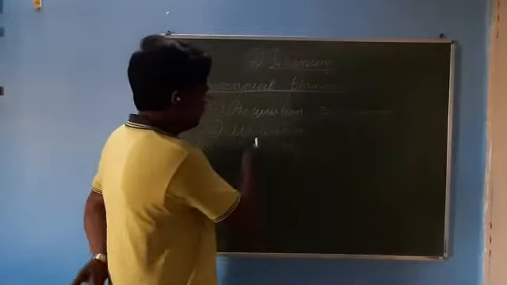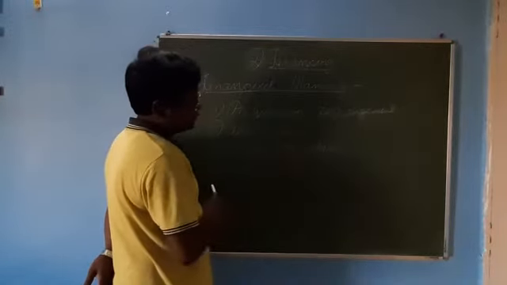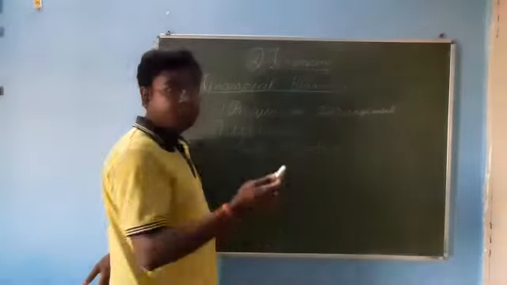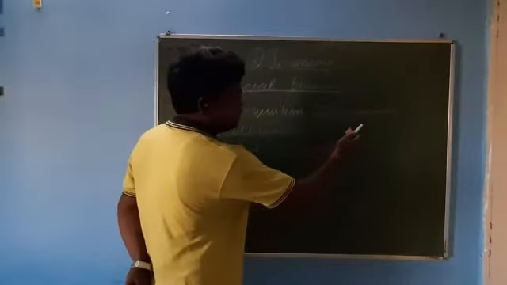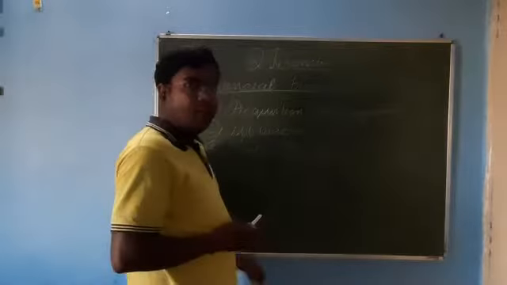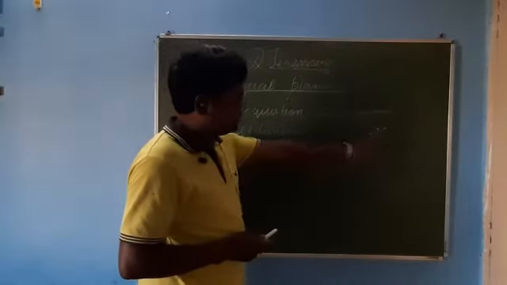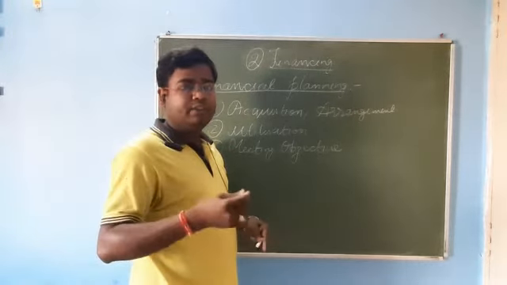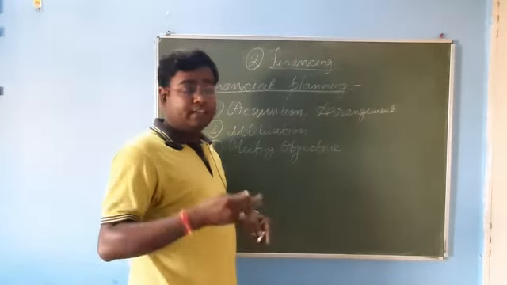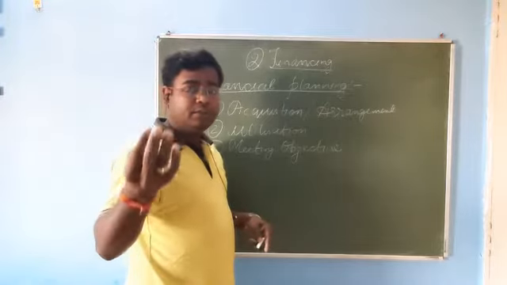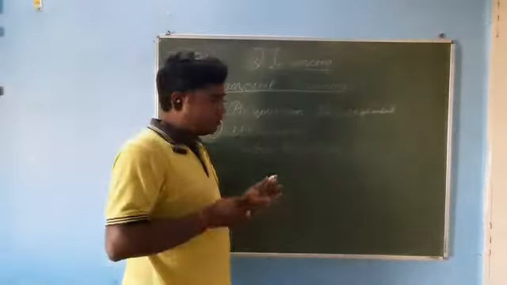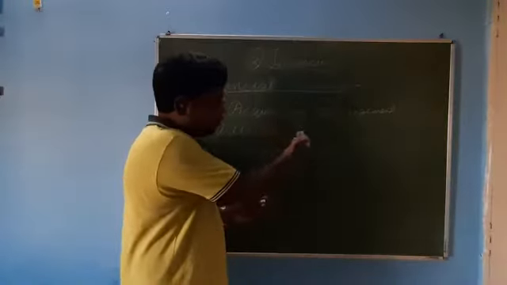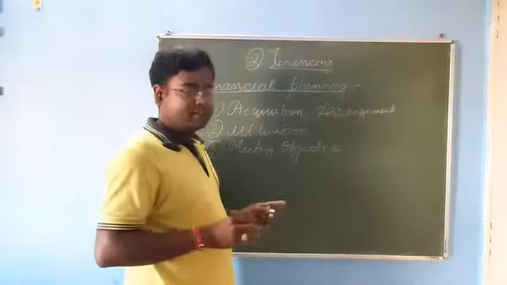So the next is utilization. It means now you are having the fund, but the plan is how to utilize these funds. What amount of fund should be invested in the first stage? What amount of the fund should be invested in the second stage? Suppose any power company is going to be set up, of 1,000 crore or 2,000 crore. So first 1,000 crore will be invested. So how to utilize that? All these parts come under that.